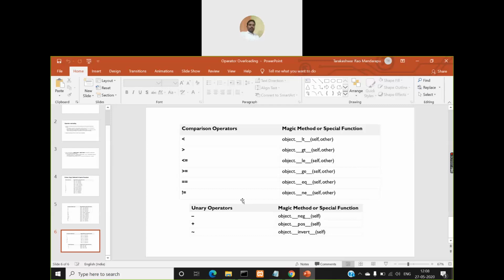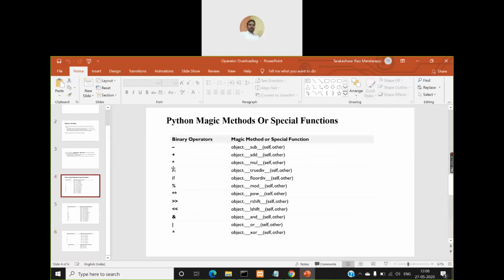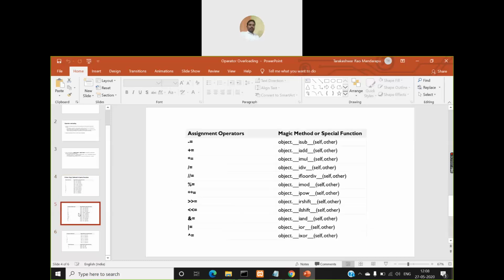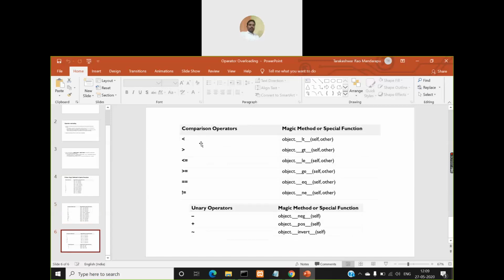Okay, so these are all the possible operators. These are all binary operators, and even these are also binary assignment operators, and these are comparison operators and unary operators. Even comparison operators are also binary operators only. So for less than you have double underscore lt double underscore. For greater than, double underscore gt double underscore. For less than equal to, double underscore le double underscore. Greater than equal to, double underscore ge double underscore. Equal to, double underscore eq double underscore. Not equal to, double underscore ne double underscore.